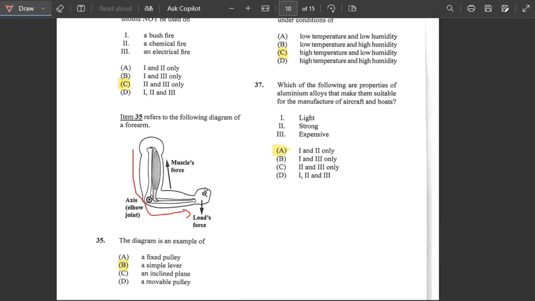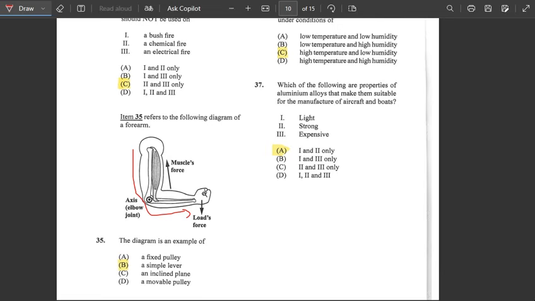Alright, number 37. Which of the following are properties of aluminum alloys that make them suitable for manufacture of aircraft and boats? For aircraft, they would be manufactured to be light, but they could also be strong. So the answer would be 1 and 2, light and strong.